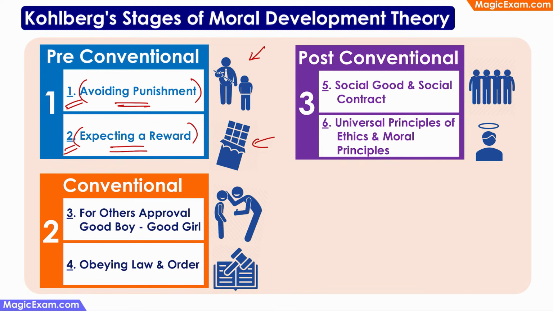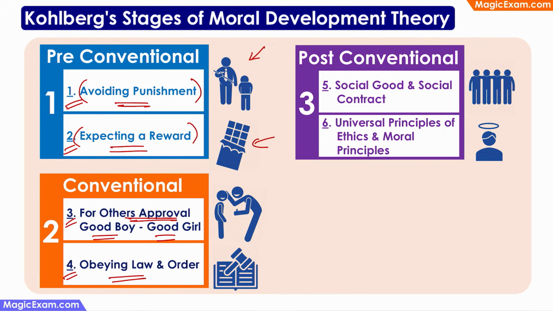In stage 3, children are now looking for others' approval. That is, if they do the right thing, they are expecting that they will be called a good boy or a good girl by others. And that is driving their moral decisions. In stage 4, they are just obeying the law and order.